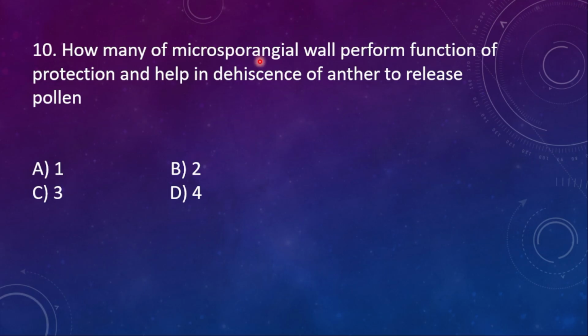10th one, how many of the microsporangial wall layers perform the function of protection and help in dehiscence of anther to release pollen? Option A 1, option B 2, option C 3, option D 4. Here the right option is 3. What are they? Epidermis, endothecium, and then middle layer. They perform the function of protection, and then tapetum will be helpful for the nourishment. So the outermost 3 layers help in the dehiscence of the anther to release the pollen.